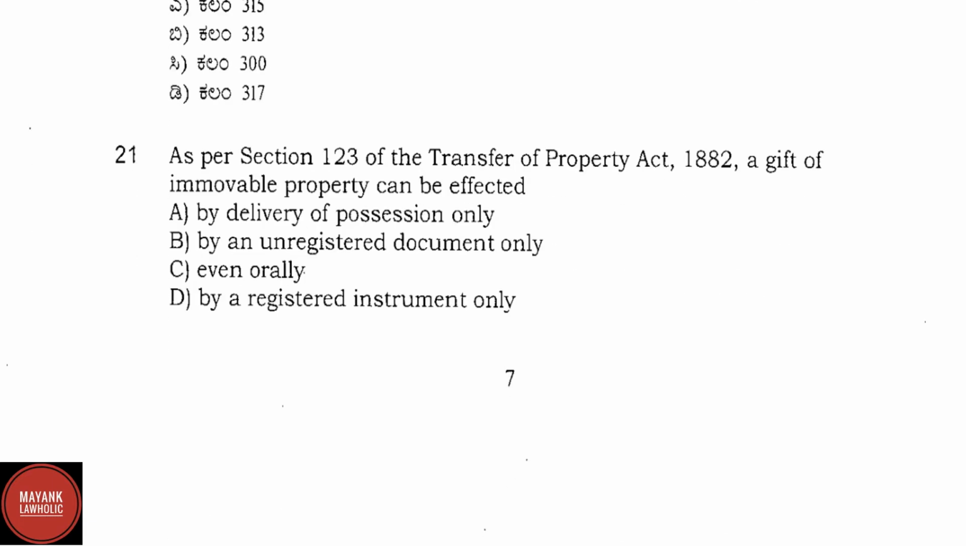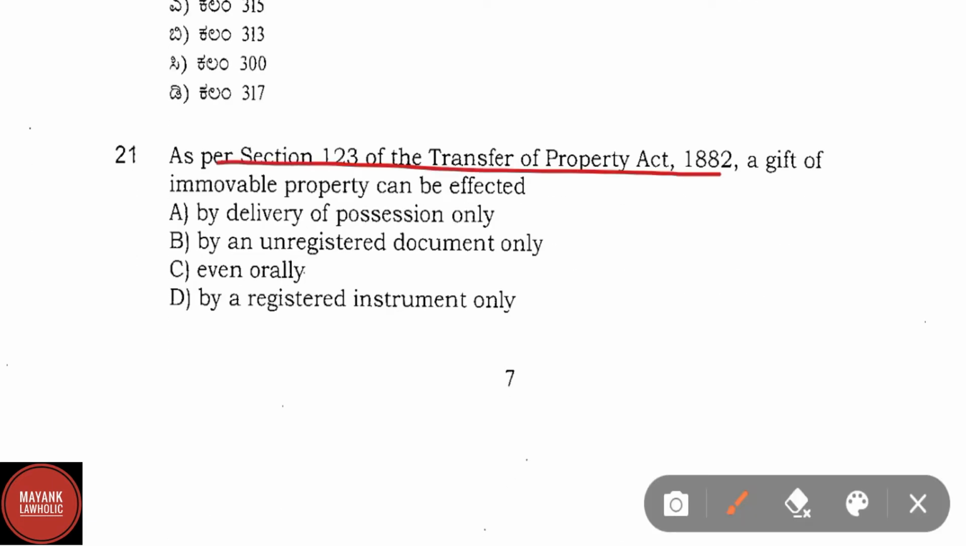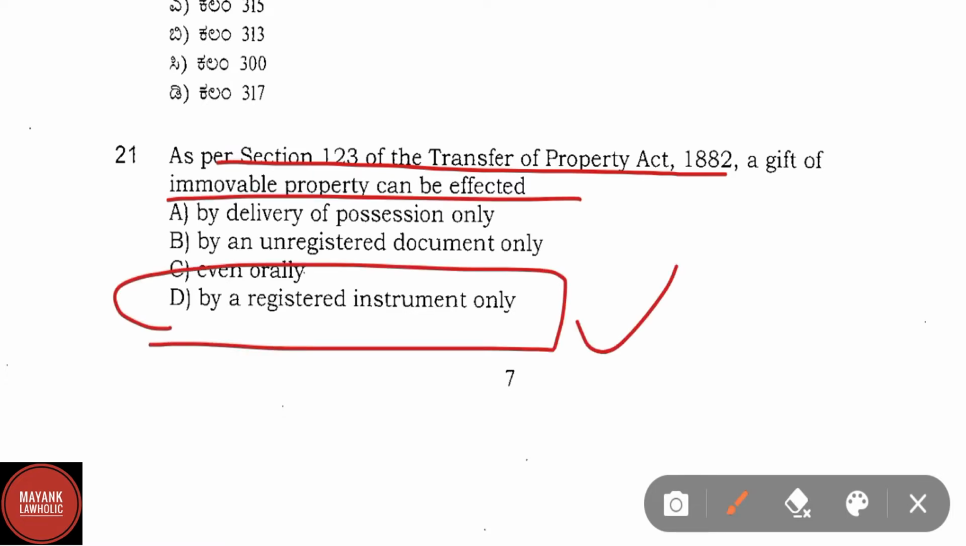Question number 21. As per section 123 of the Transfer of Property Act 1882, a gift of immovable property can be effected. Option D, that is by a registered instrument only. Here option D is the right answer.